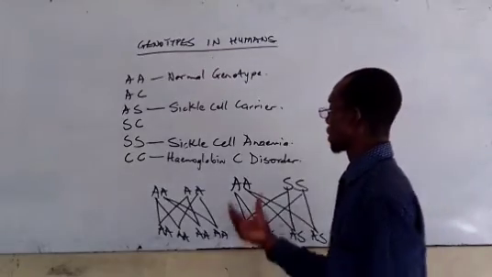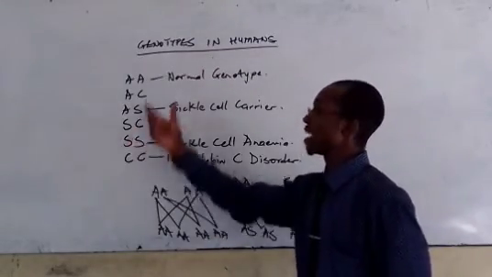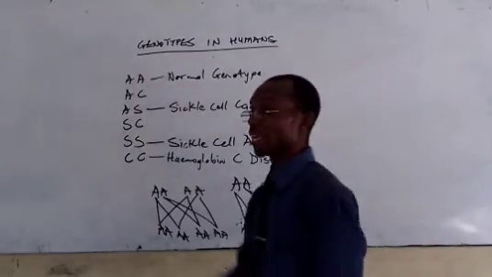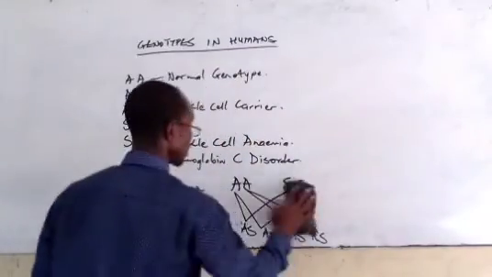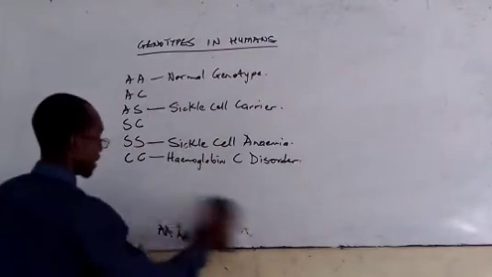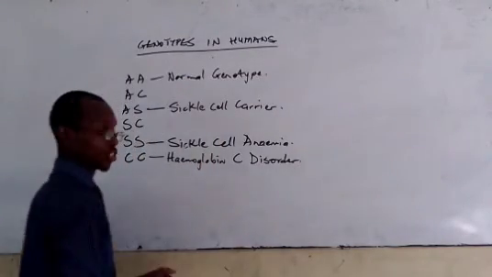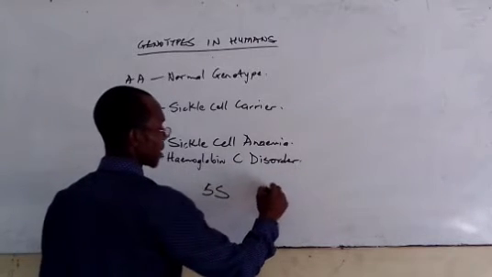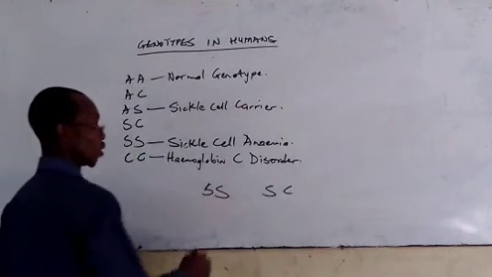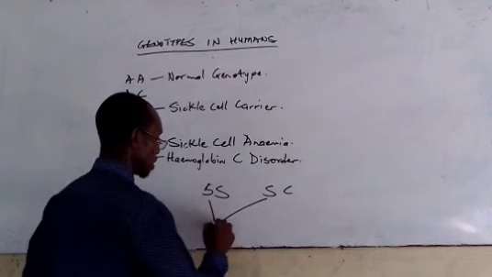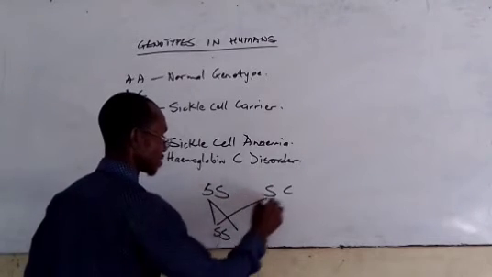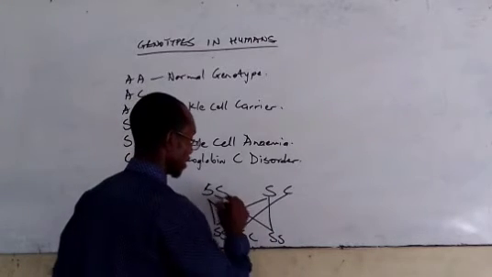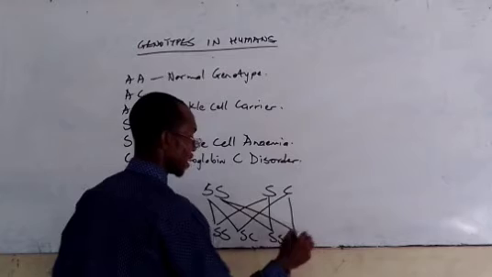But in the case where we have SS marrying any other genotype apart from AA, this is the possibility. If SS marries SC, for example, we'll be having this possibility: SS, SC, SS, and SC.